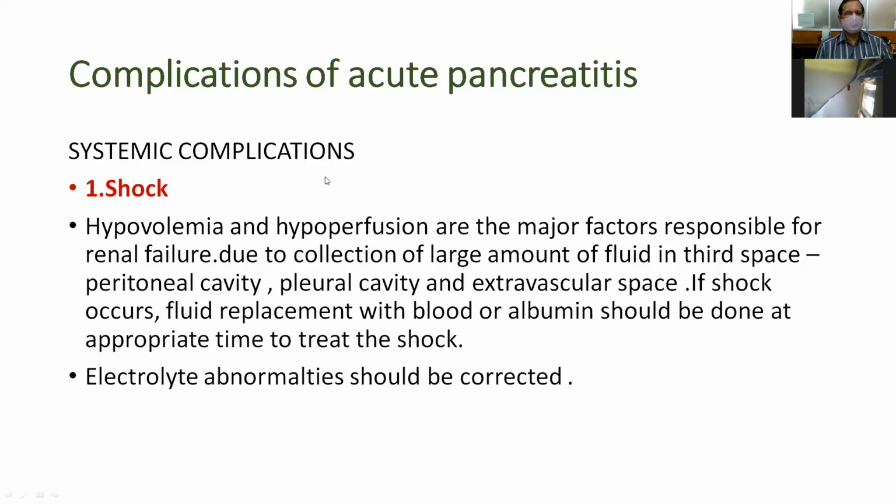So the complications are divided into systemic and local complications. And the systemic complications, depending upon the pathogenesis I already told, the patient develops hypovolemia, hypoperfusion, which are major factors responsible for renal failure. And because of the collection of a large amount of fluid in the third space, that is peritoneal cavity, pleural cavity, extravascular space, all this leads to renal failure. And if shock occurs, fluid replacement with blood and albumin should be done at the appropriate time to treat the shock. And always you must correct the electrolyte abnormalities.